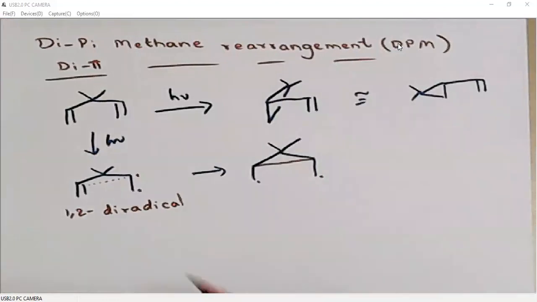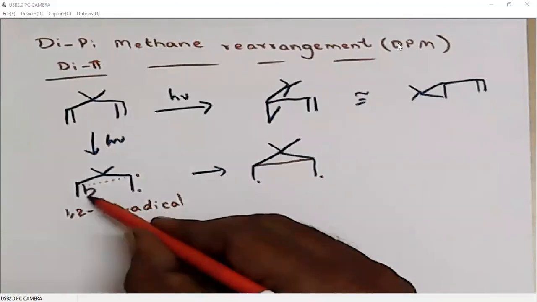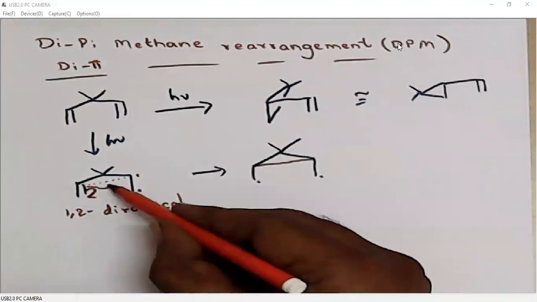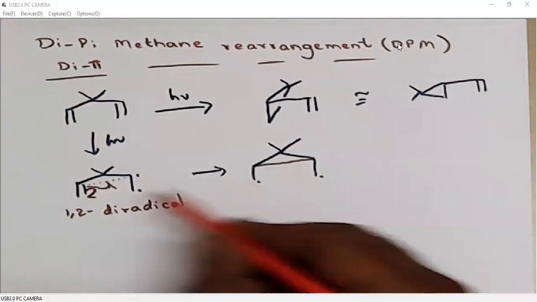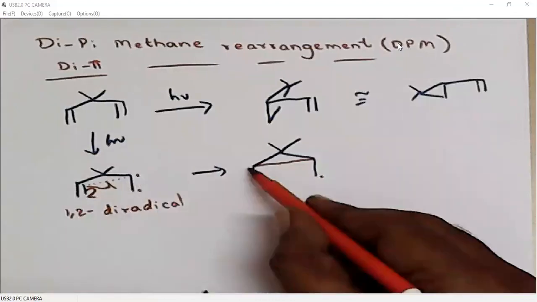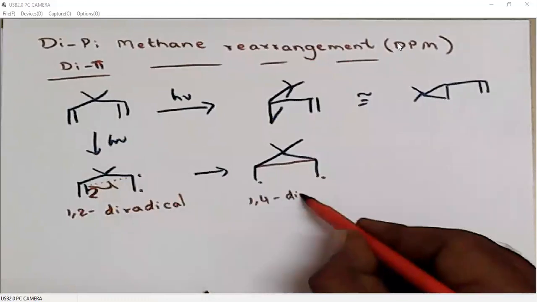That means out of the two electrons in this pi bond, one electron will be polarized like this to generate this radical. Another electron will be used to generate the sigma bond. This electron and this electron. Now you count the number of carbons. It is a 1,4-diradical.